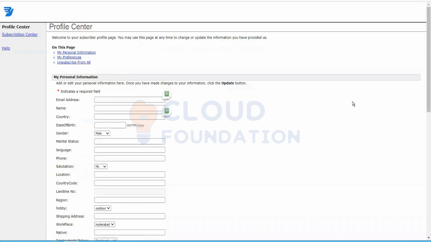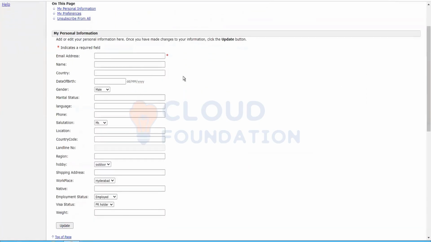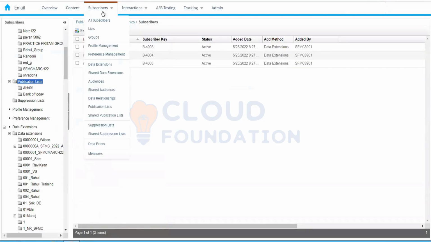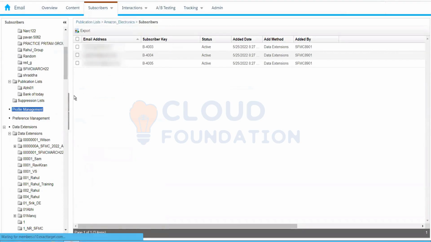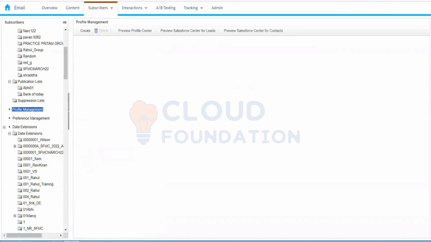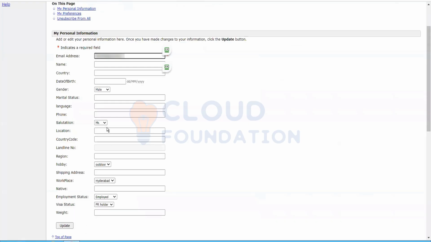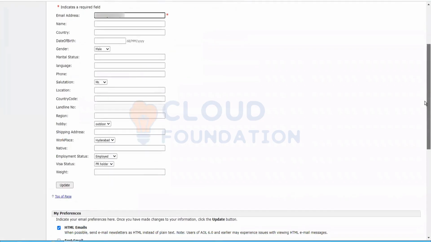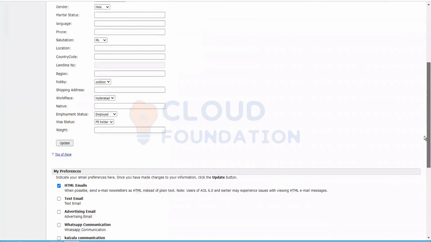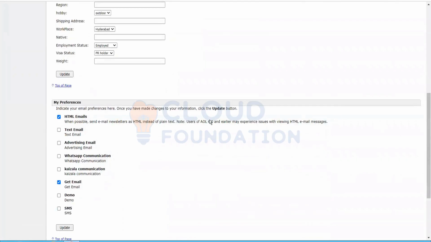One is the profile center, in which we can update the profile, for example the email address, first name, last name, and country. All these are profile attributes, right? If you go to the profile management, all the profile attributes will be visible over here. Whatever we create over here as profile attributes will be populated over here, and we can update the information. We click on the update button and it will be updated.